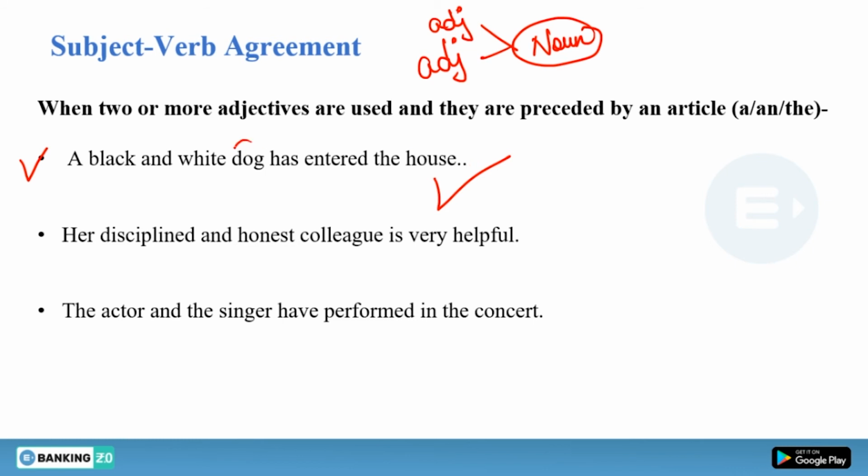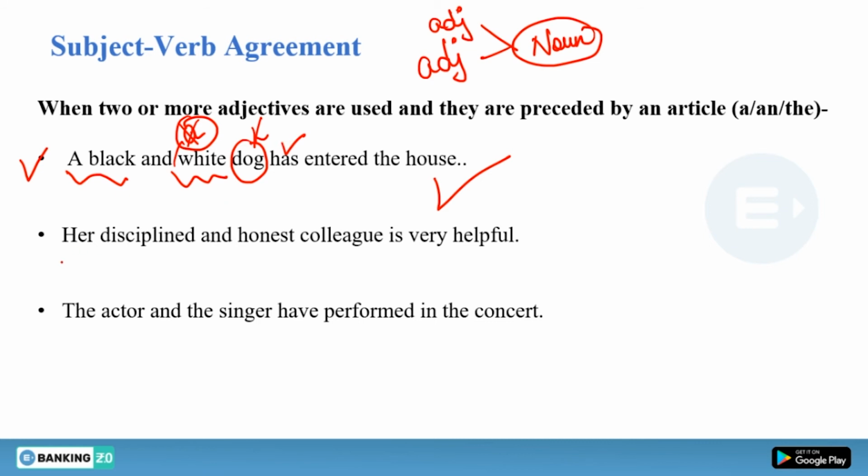Why? Because the sentence is talking about dog here. But when we say a black and white dog, it means the color of the dog is white and black. You cannot use a white here because once you write a white here, it will become plural dogs. Then you cannot say you're talking about one dog. So that is why this sentence is correct. And because the sentence is talking about dog, which is singular subject, you have to use singular verb, has entered the house here.